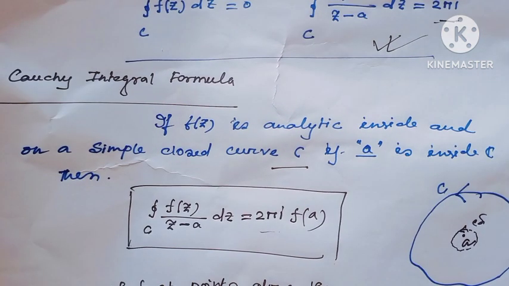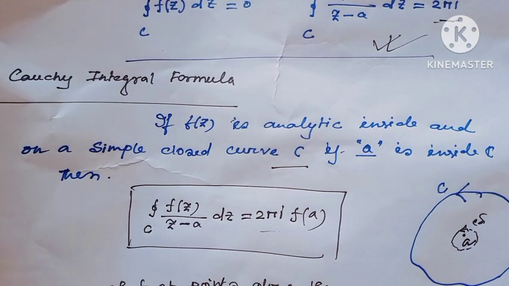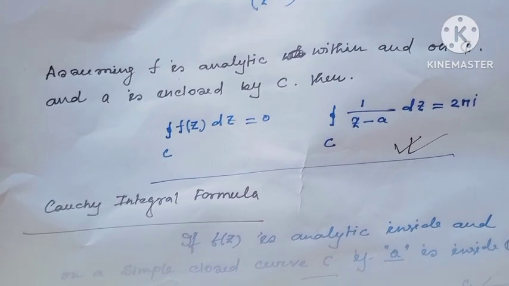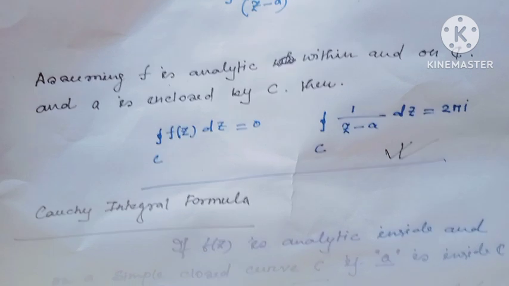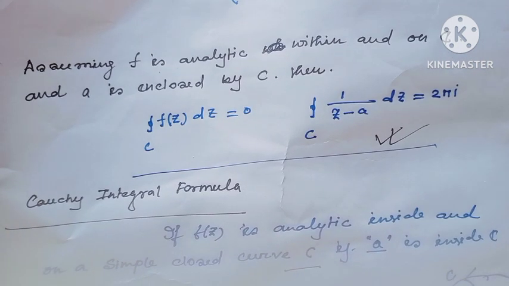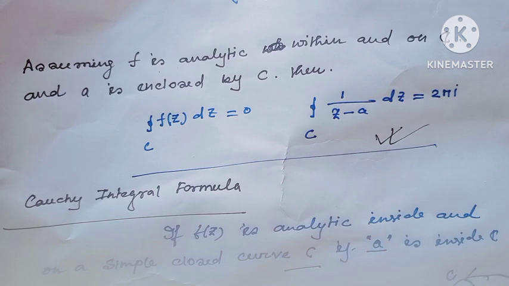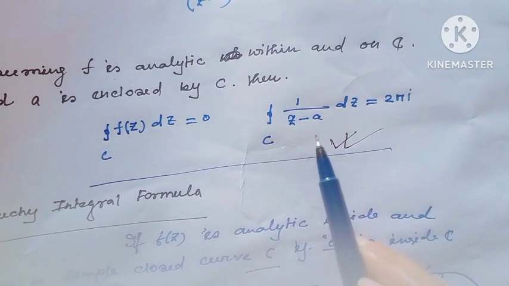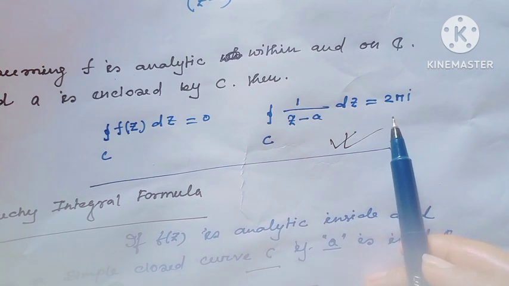In the previous video I had discussed this part briefly, and also I had seen if f is analytic within and on a closed contour C and A is enclosed by C, then the integration of dz over z minus a, this value is 2 pi i.